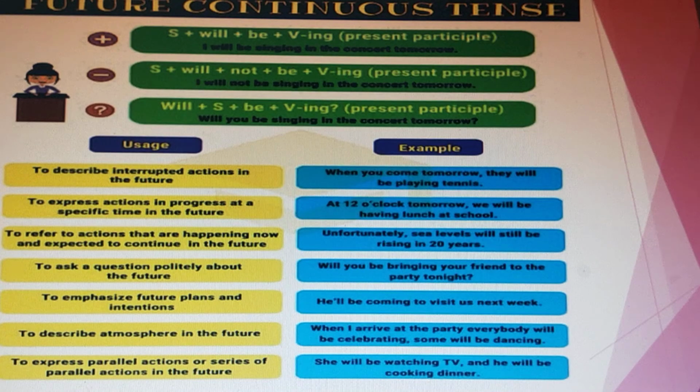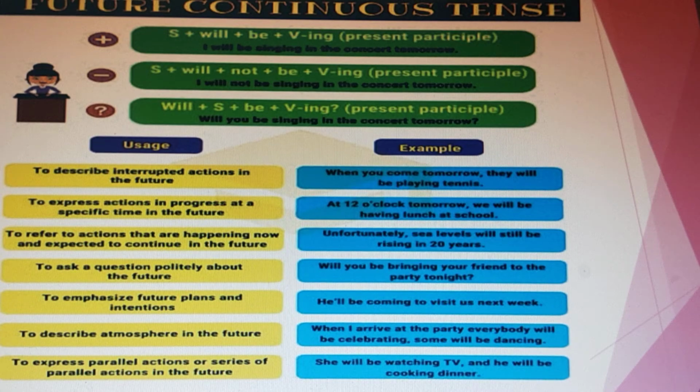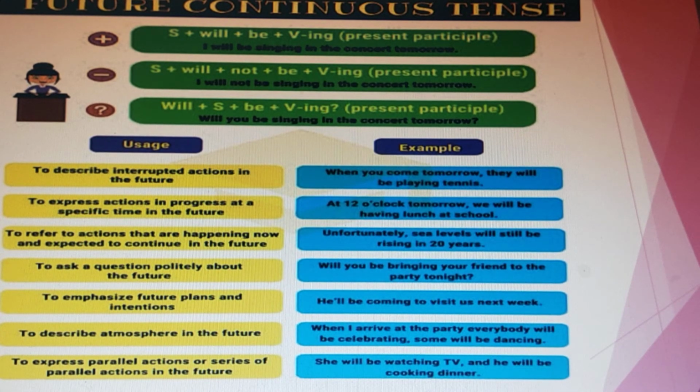Now, to refer to actions that are happening now and expected to continue in the future: unfortunately, sea levels will still be rising in 20 years. To ask a question politely about the future: will you be bringing your friend to the party tonight?